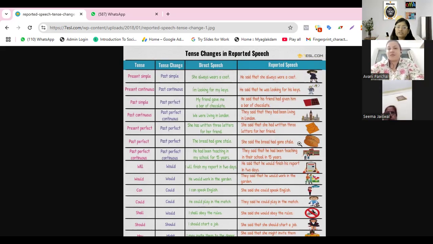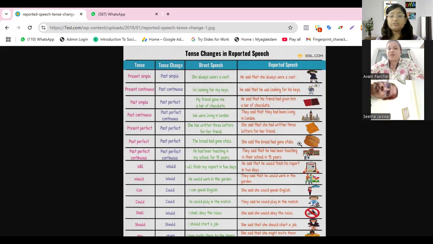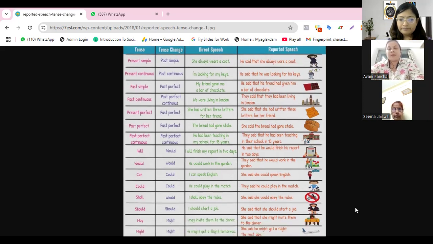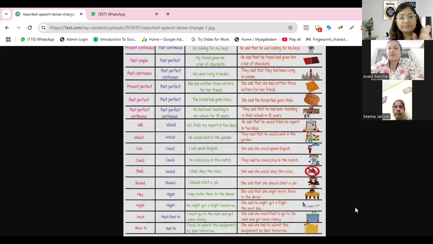Then in future, will changes to would. If it is would, it will remain would. Can to could, could remains could. Shall to would, and not should. But should remains should. May becomes might, but might will remain might. Must remains must, or had to, you can say. Have to becomes had to, but had to remains had to. Any doubt? Anyone has any doubt?